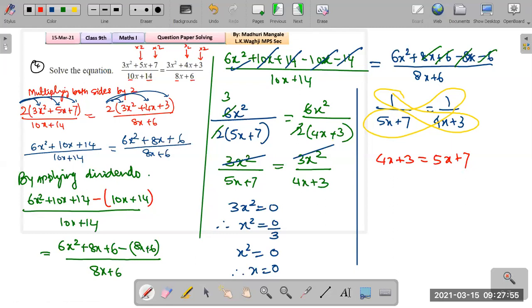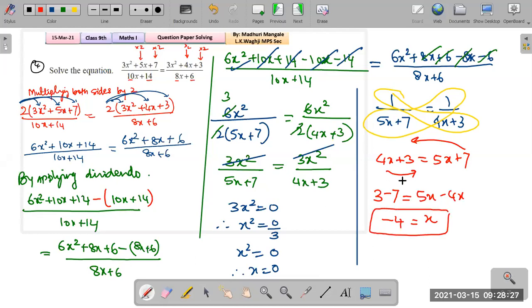So that would become x terms on one side. Plus 5x, that side it will go minus 5x. Instead, we can shift this 4x to that side. So that would be minus 4x on the other side, and 7 can move to this side. So this will be 7 minus 3 equals 5x minus 4x. So 7 minus 3 is, sorry, 3 minus 7, that's negative 4, which equals x. Okay, 5 minus 4 is 1, and 1x is the same as x. So here we have got x equals minus 4.